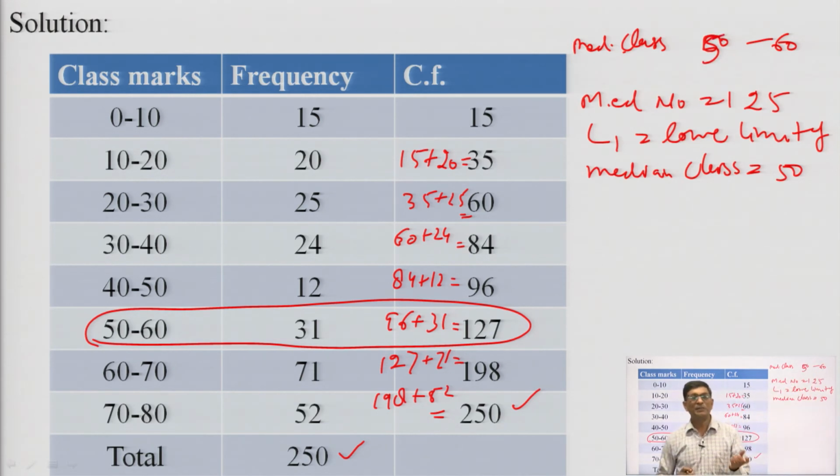Why do we take this median class? I will tell you again. First we find the median number, which is n by 2, where n is 250. 250 divided by 2 is 125. Now, we see the cumulative frequency which is just above or just more than the median number, and 125 lies in 127. So, this is the median class, and L1 is the lower limit of the median class.